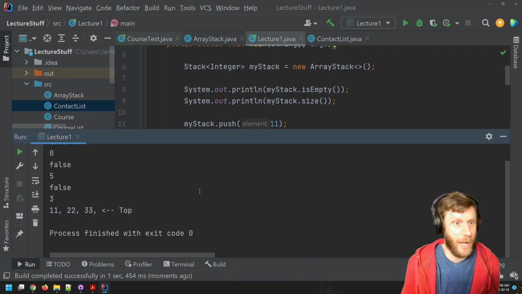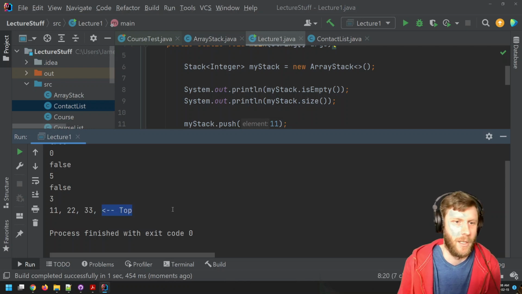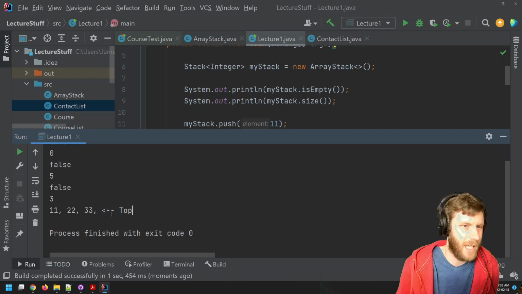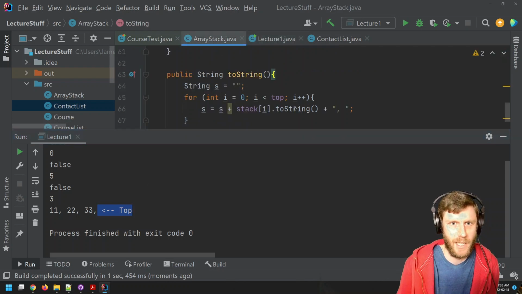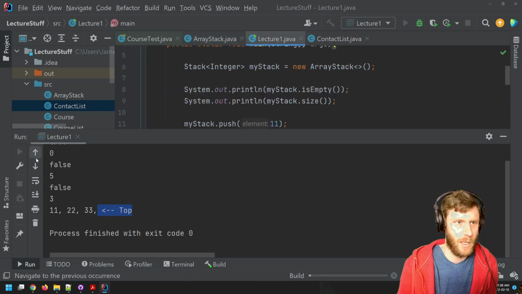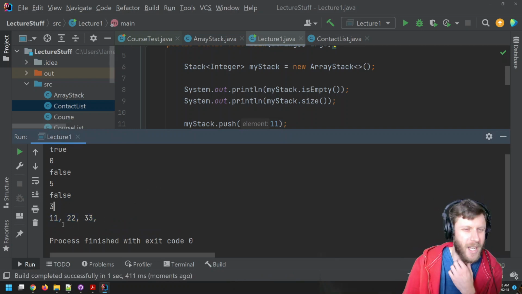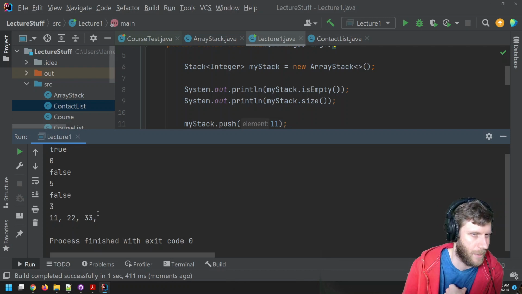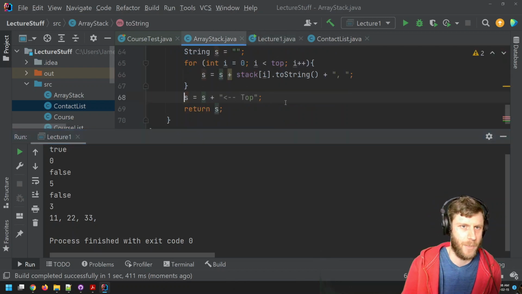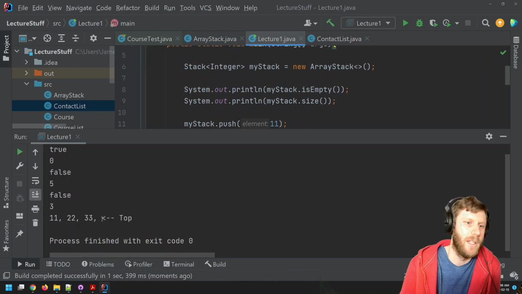Where before it was ArrayStack at blah blah blah, now I look at this and go, oh, okay, that's my stack, and it's got 11, 12, and 33, and I know the top is the 33. Cool. Again, we don't need to have that top there. In fact, I'll comment this out for a second and rerun. So there, I see this if I don't have the top, which is fine. But then you might be thinking, wait, which end is the top? Is the 11 the top or the 33 the top? I don't know. Well, to eliminate any ambiguity, let's throw that on so we now know it's there.